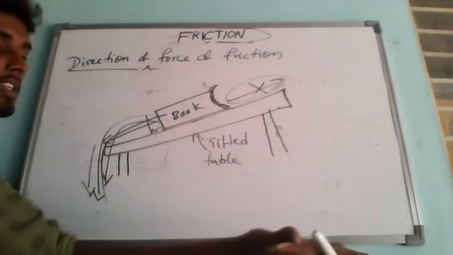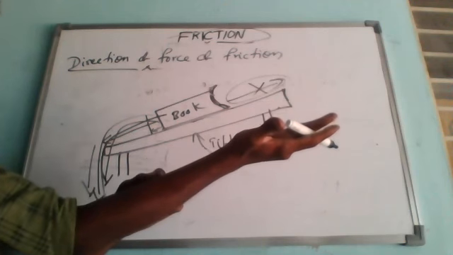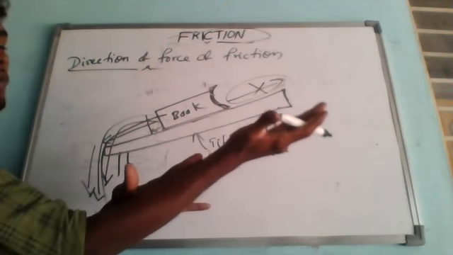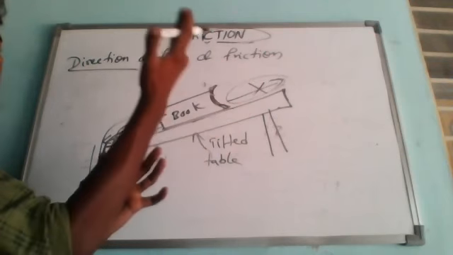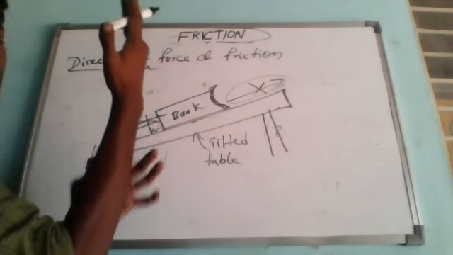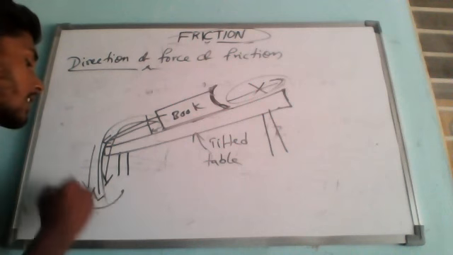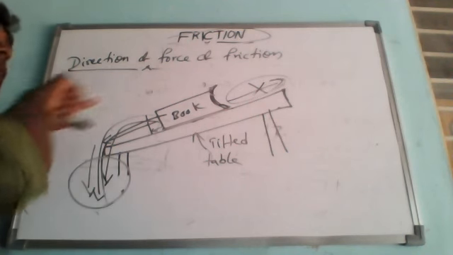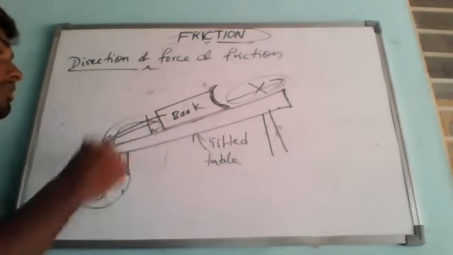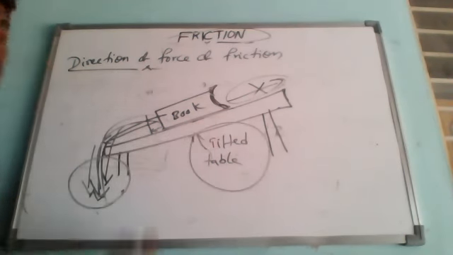Understanding? Suppose normally it is a horizontal surface. Now if you lift it a little bit, the book will travel some distance and stop there. Again, a little bit, it will travel some distance and stop. Like that, if you incline it more, what is going to happen? Almost vertically, the book will fall down towards the ground. It means in this case the gravitational force is dominating. Here we are not applying any kind of push or pull on the object. It is due to the force of gravity that it is falling downwards because of the tilted table.